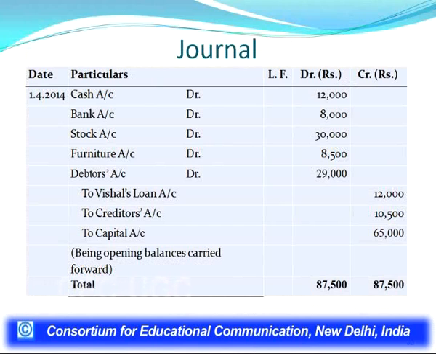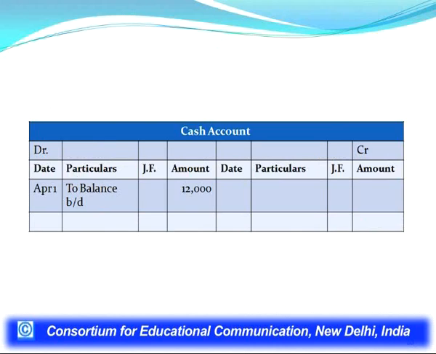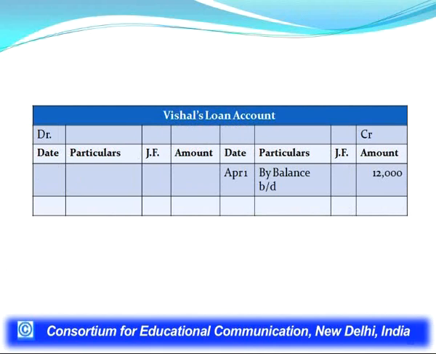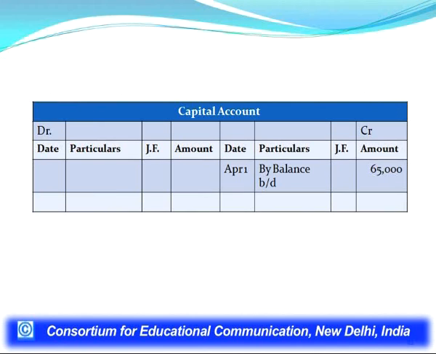Now, we see the accounts which have been credited in this entry: Vishal's loan account, creditors account, capital account. I have shown here Vishal's loan account. This has a credit balance, or was credited in the journal entry. So, the posting is made on the credit side by balance brought down 12,000. Another account which we have shown here is the capital account. Capital account is credited in the journal entry, amount is 65,000. So, the posting has been made on the credit side by balance brought down 65,000.